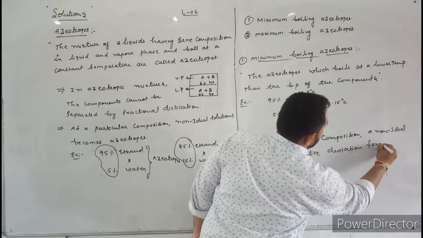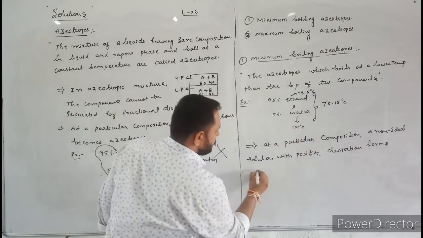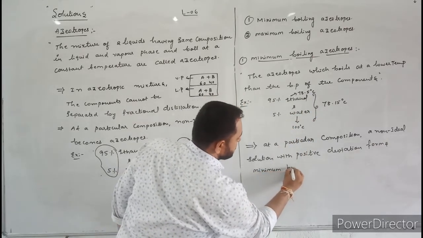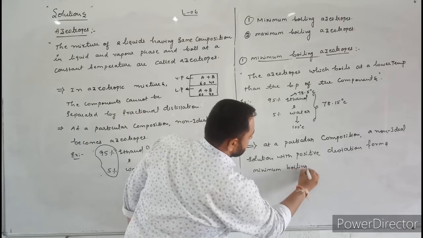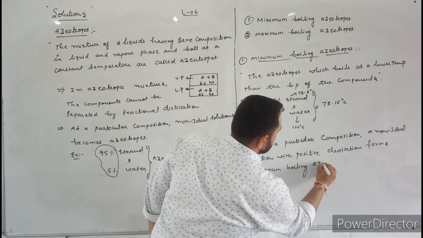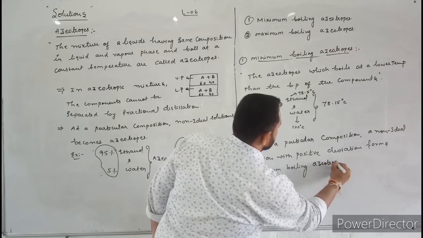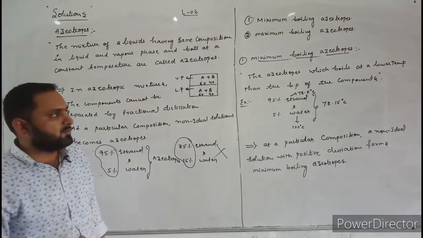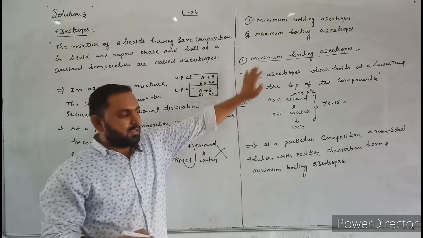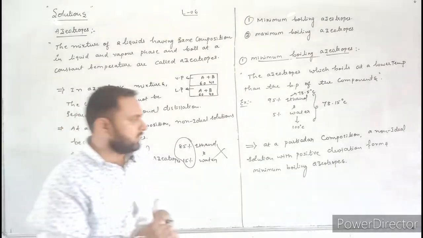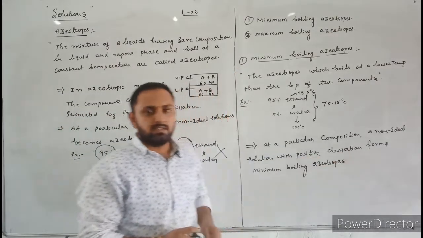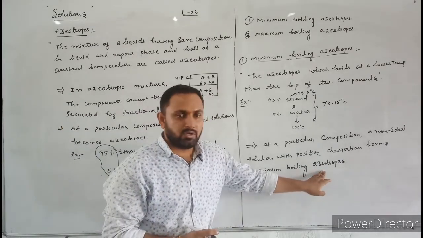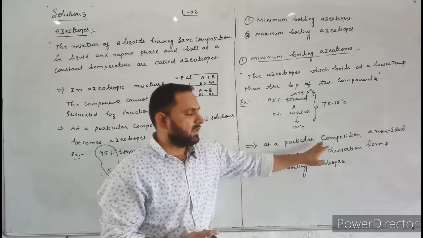Forms minimum boiling azeotropes. Now tell me which type of non-ideal solutions forms minimum boiling azeotropes. The non-ideal solutions which show positive deviations. Such type of non-ideal solutions form minimum boiling azeotropes at a particular composition.